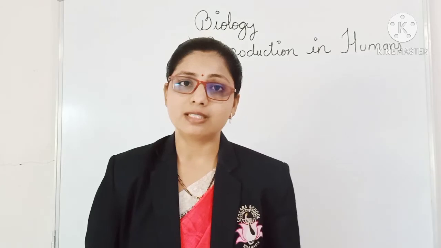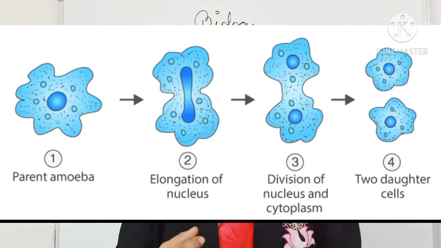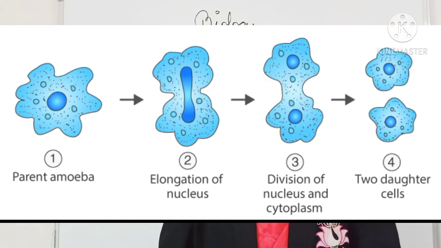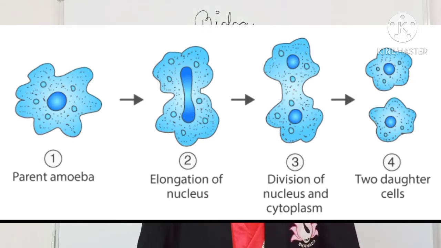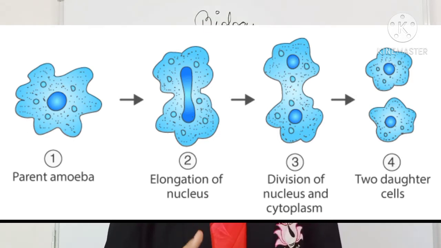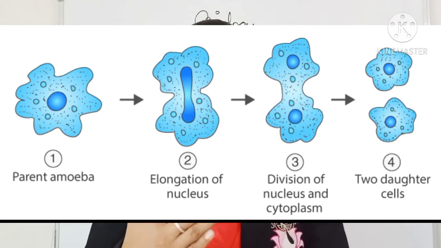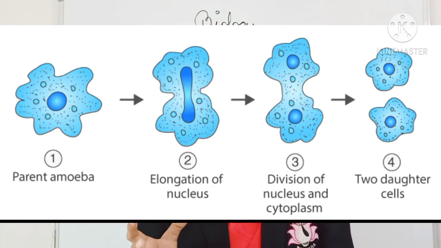Just have a look at this diagram. From this diagram you will understand how the amoeba undergoes binary fission. So what exactly happens in binary fission? This is the most common method of reproduction in single-celled microorganisms like amoeba and paramecium, and in amoeba it results in division of the parent amoeba into two daughter cells.